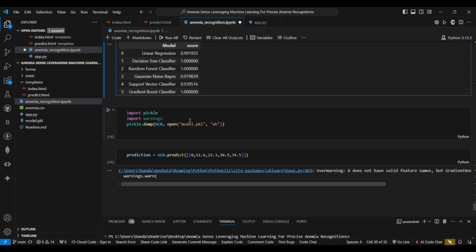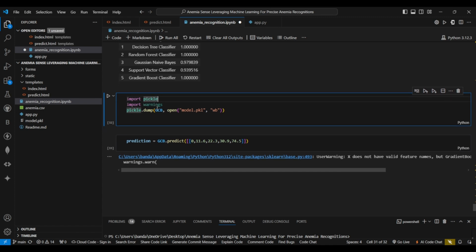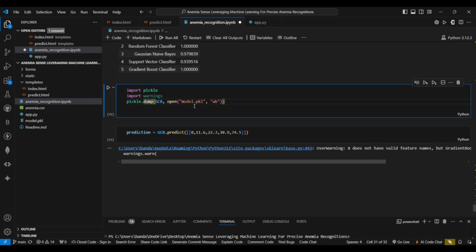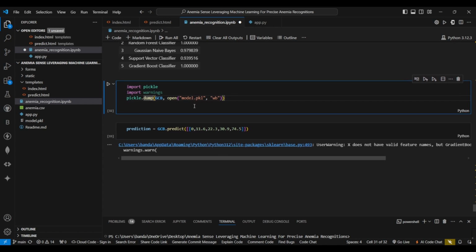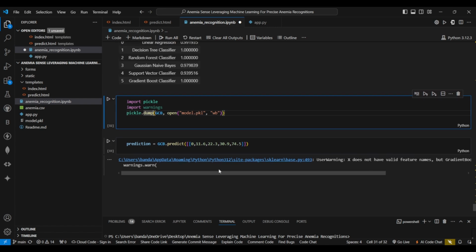Next, we will be making a pickle file so that we can use this gradient boost classifier model. So we will be importing pickle. We have this dump function in pickle which we can use to make a pickle file so that we can integrate and use it with the HTML framework.